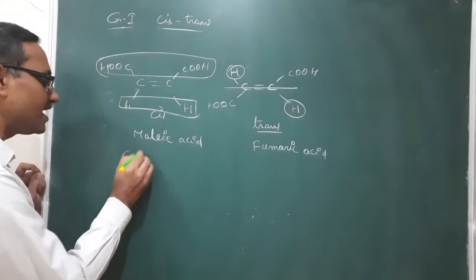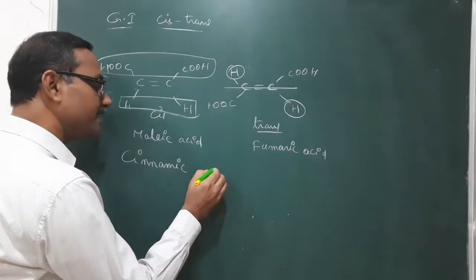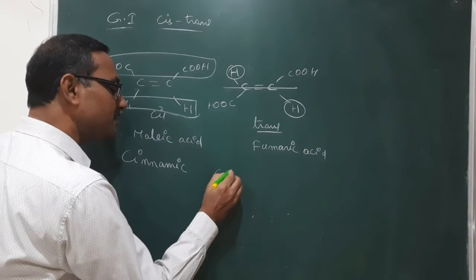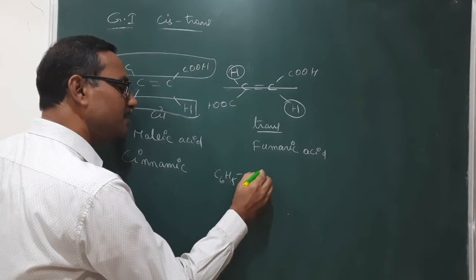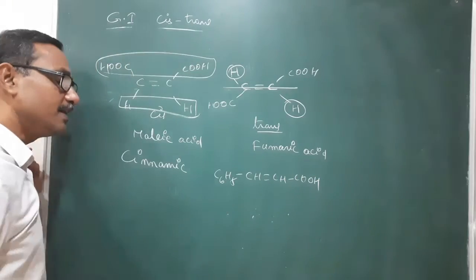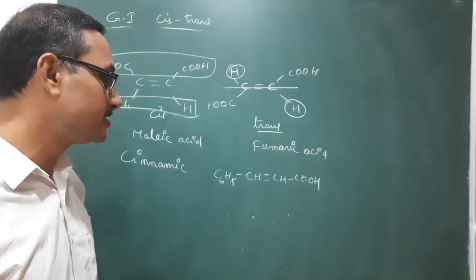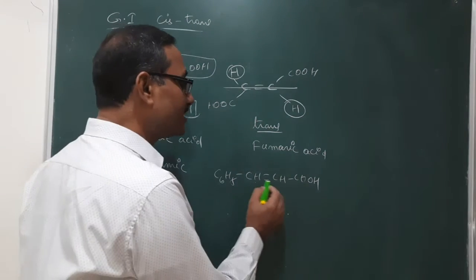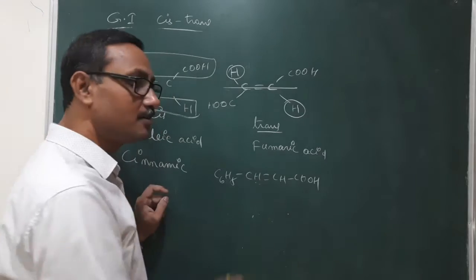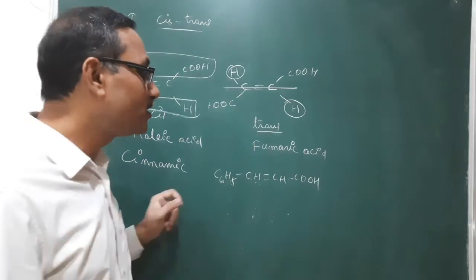Similarly, cinnamic acid, I am taking, that is C6H5, CH double bond CH, COOH. It will exhibit a geometrical isomerism, that is a cis-trans isomerism. If the two hydrogen atoms present on this double bonded carbon are at the same side, then it is called a cis.